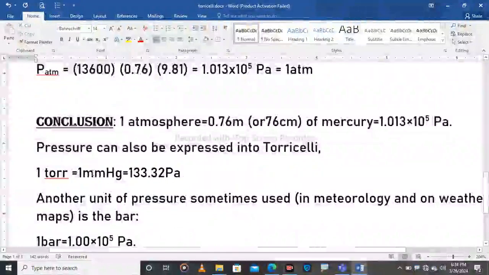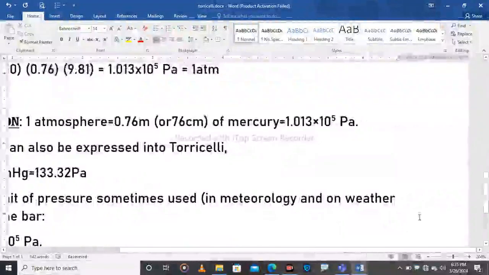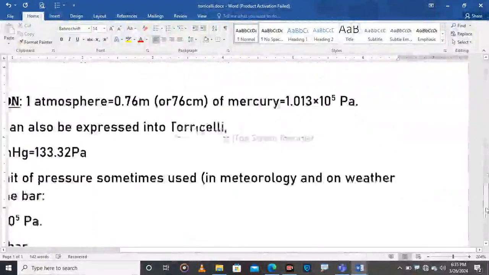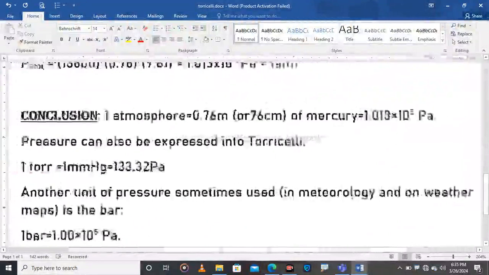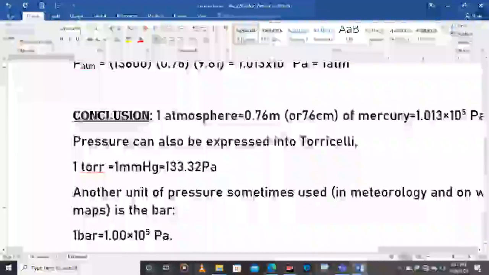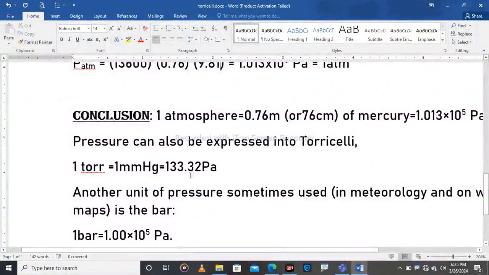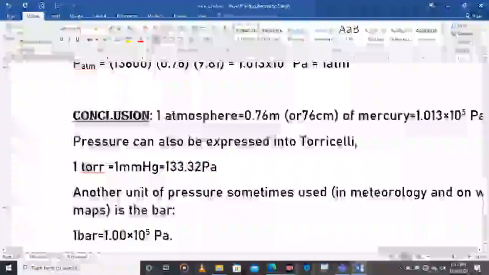We have seen that 1 Torricelli is equal to 1 millimeter of mercury, or it is equal to 133.32 Pascal. We will see how to find this. How did Torricelli find this?